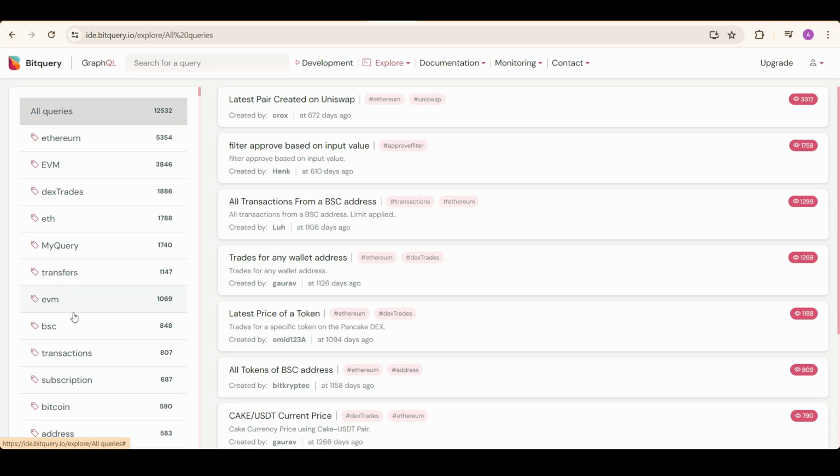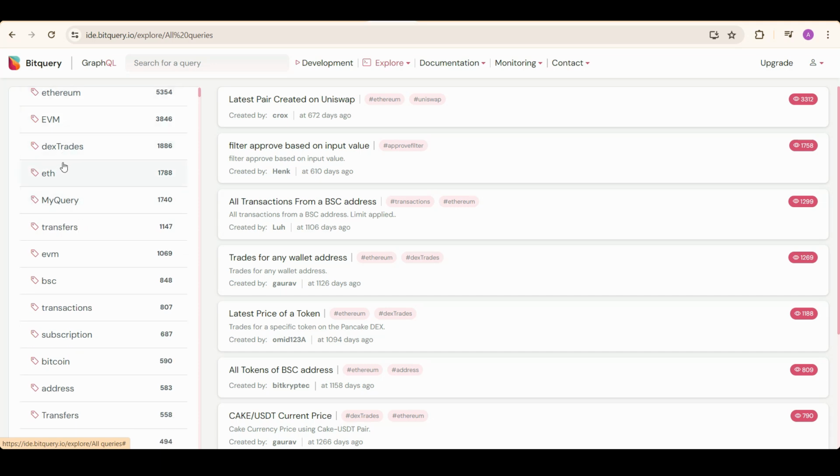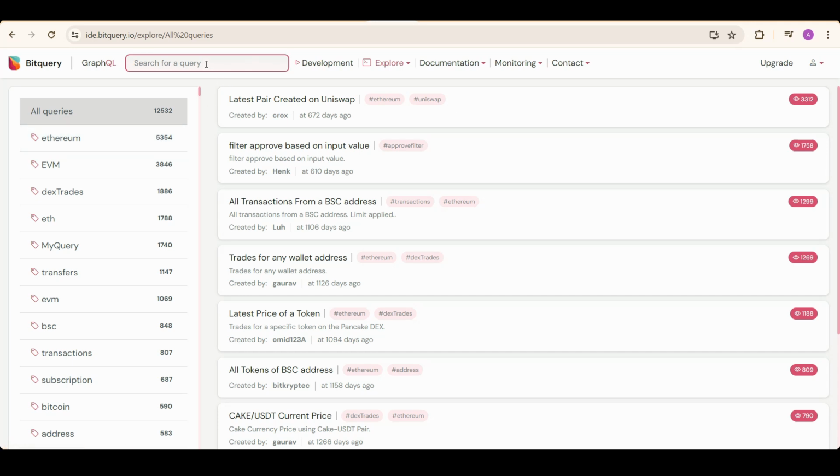These are the tags. These queries are saved with some tags. If you're making a query for Ethereum, then it will automatically be saved as an Ethereum query. And if you're using EVM, the uppermost element, then it will be saved as EVM. And if you have used the Dex Trades cube, then it will also be saved as Dex Trades cube. So if you're a beginner, you can just search for the query that you need here, because most probably someone else would have made that query already. You just need to reevaluate whether the data is correct or not, because many queries can be giving the wrong data, since these are community-made queries.